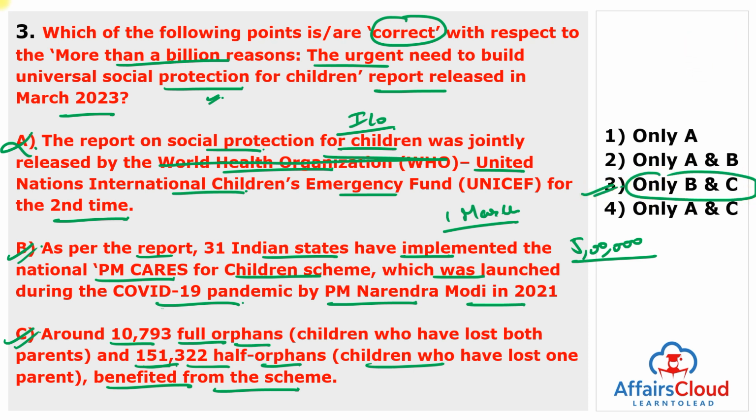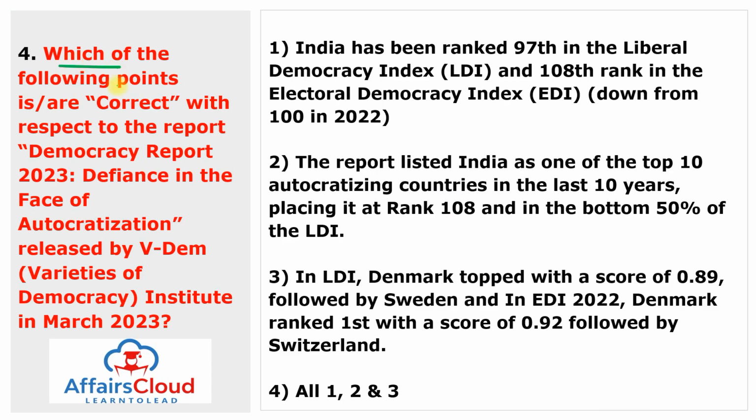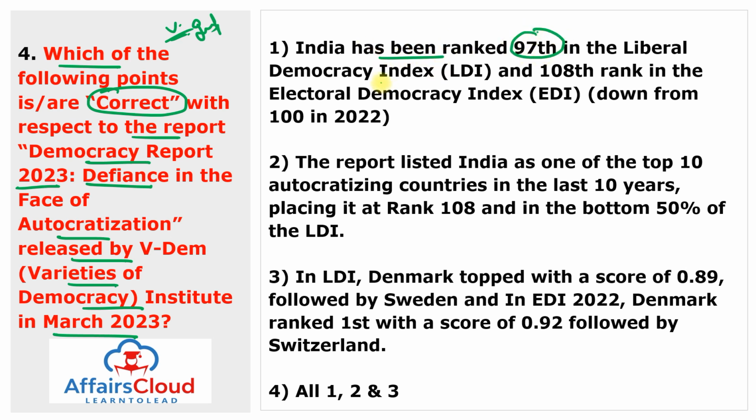Moving to the next question. Which of the following points is or are correct with respect to the report named Democracy Report 2023, Defiance in the Face of Autocratization, released by V-Dem or Varieties of Democracy Institute in March 2023? Mark this question in the very important section, and here is the first statement. India has been ranked 97th in the Liberal Democracy Index and 108th rank in the Electoral Democracy Index.